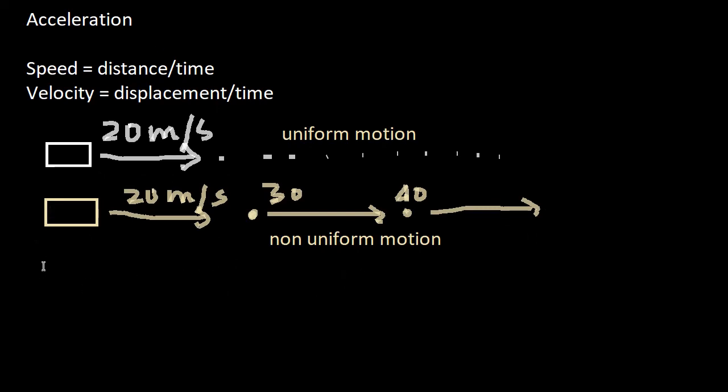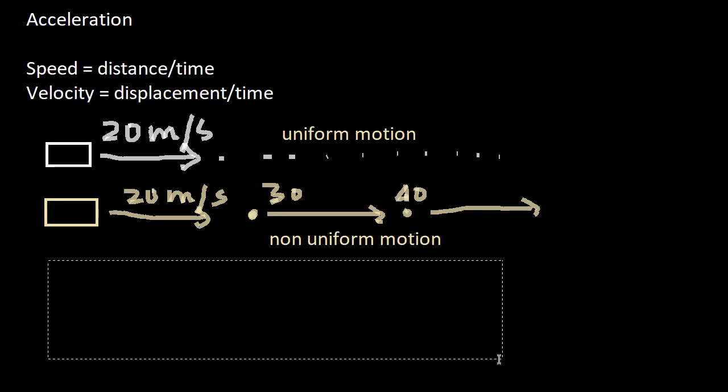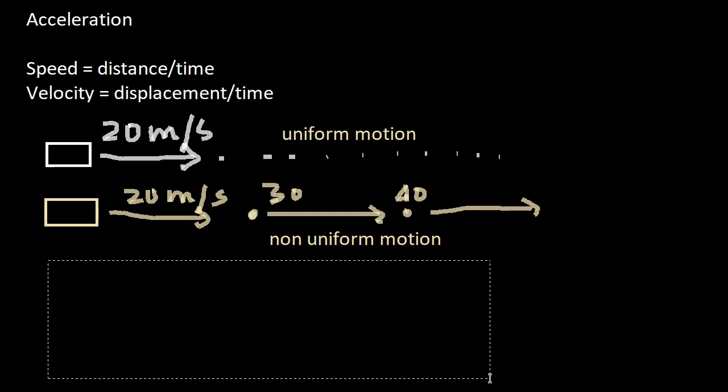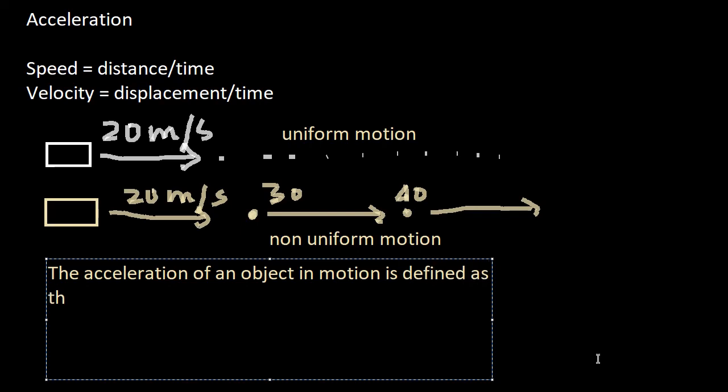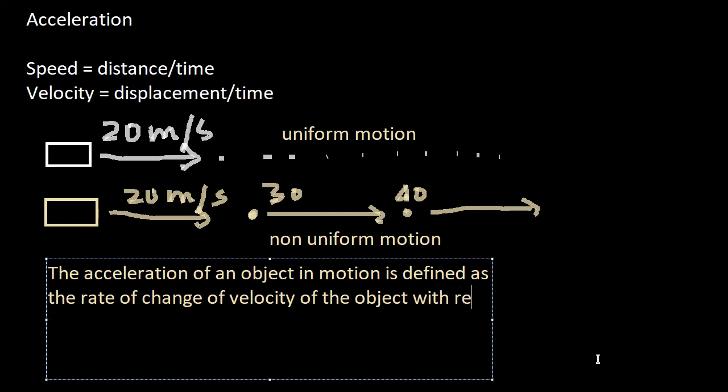And this property, acceleration, is defined in the following manner. The acceleration of an object in motion is defined as the rate of change of velocity of the object with respect to time.